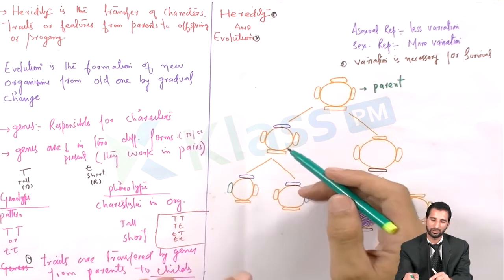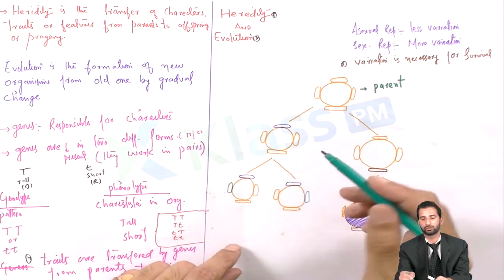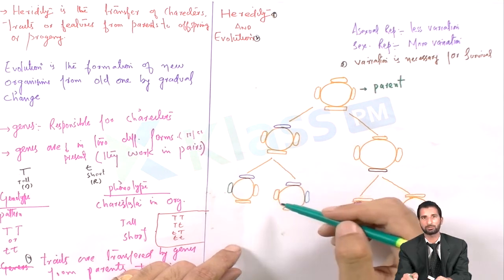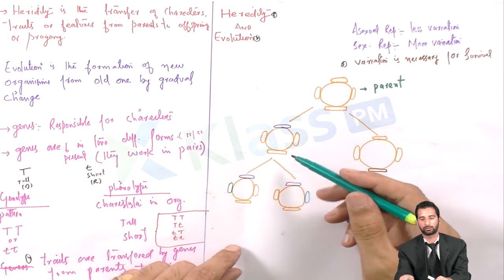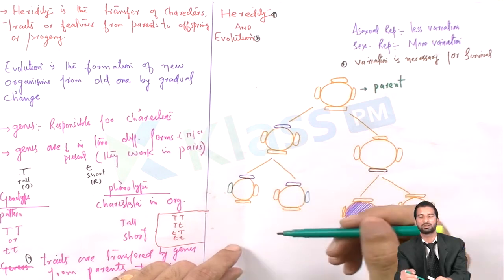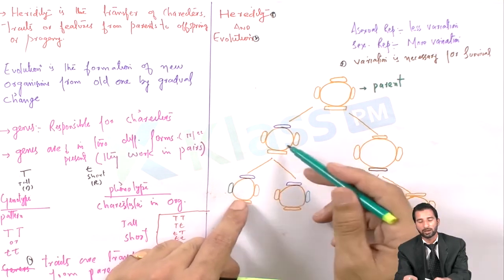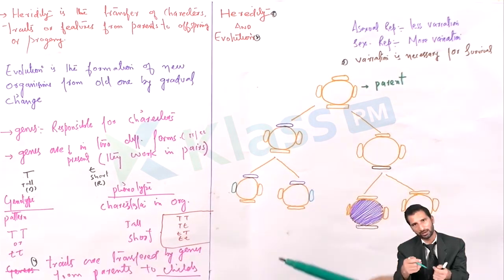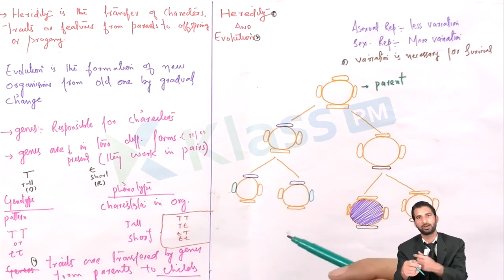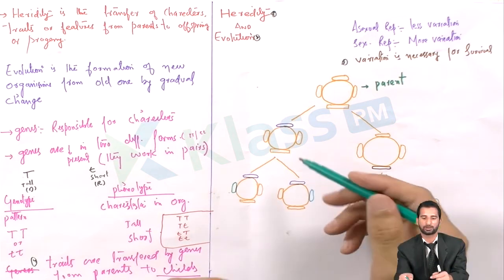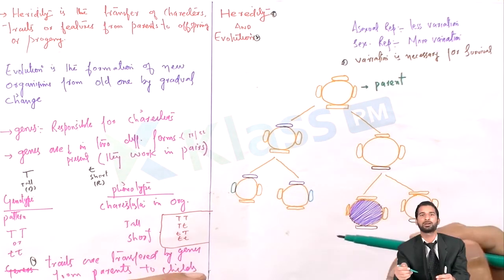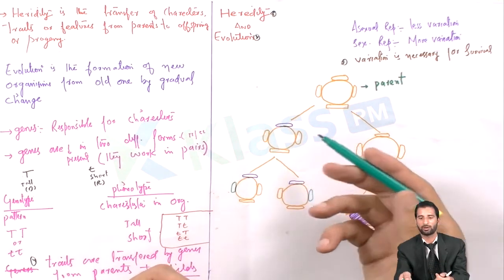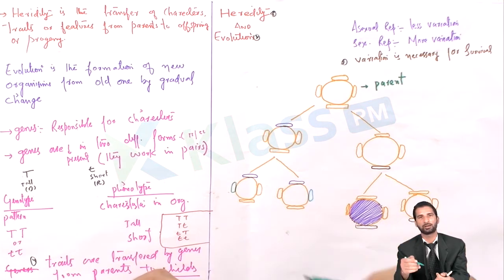And you may see here, when this offspring grows and starts reproduction, they form their own offsprings, and those offsprings may also be similar to their parents, but there may be variations among them as well compared to their parents. So this process goes on. There is heredity, the inheritance of characters, features and traits, but there is some dissimilarity as well, there are variations as well. The transfer of these characters from parents to their offsprings is called heredity.